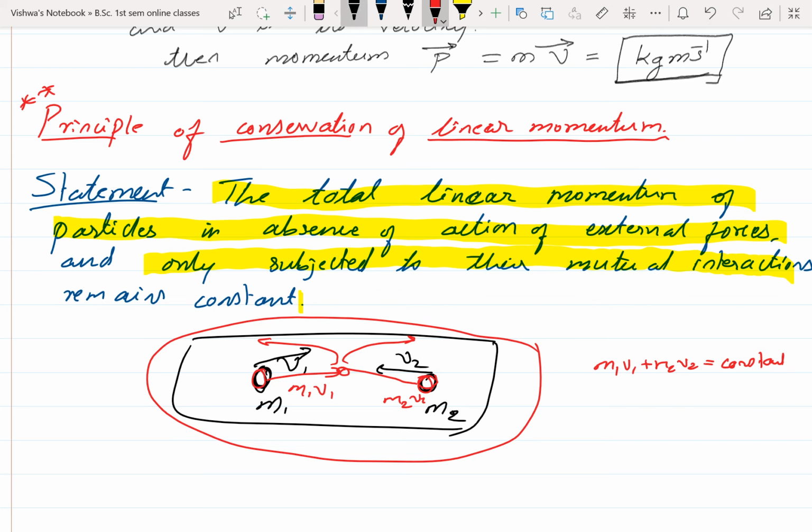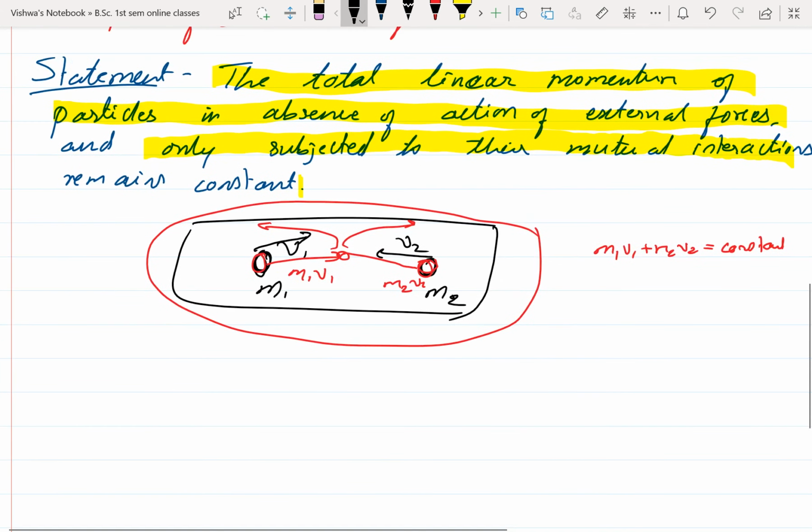Mathematically, here I am defining it by using the force term according to Newton's second law. What is Newton's second law here? It is F equal to dp by dt, that is, force is directly proportional to the rate of change of momentum. Here F is the external force.